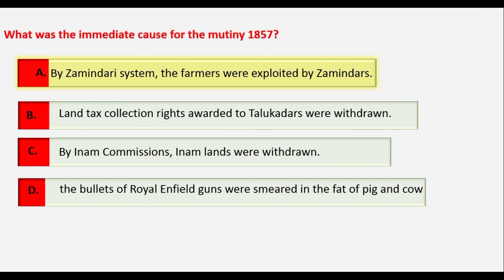See, if the question asks for the immediate cause for the mutiny, then option D is the right answer. The first three options are related to the farmers' participation, but the immediate cause was option D, that is the bullets. Therefore, option D was the right answer.